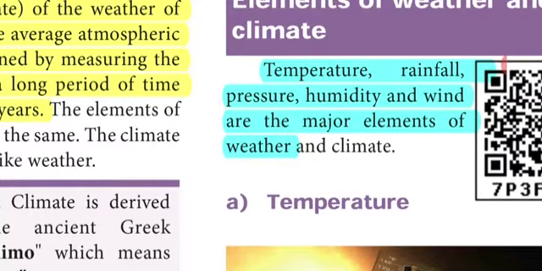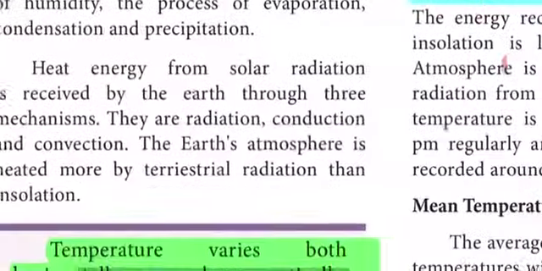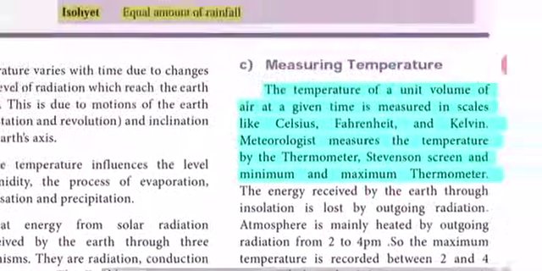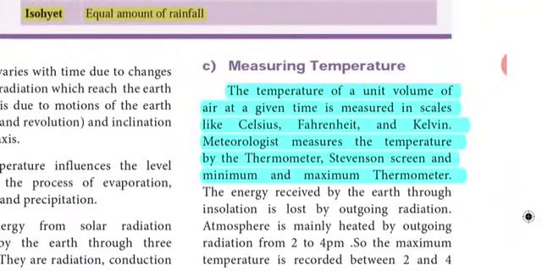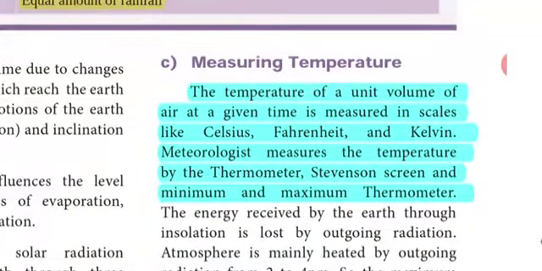Keep a full stop, right? So now the answer comes to temperature. Next page. Under measuring temperature, first 6 lines. The temperature of a unit volume of air at a given time is measured in scales like Celsius, Fahrenheit and Kelvin. Meteorologists measure the temperature by thermometer, Stevenson screen and minimum and maximum thermometer.